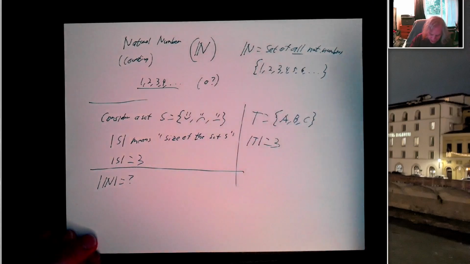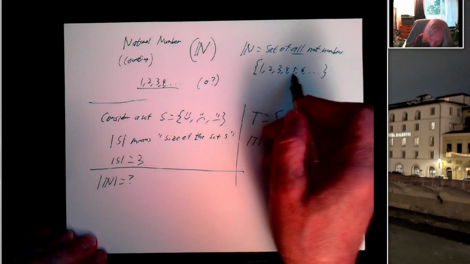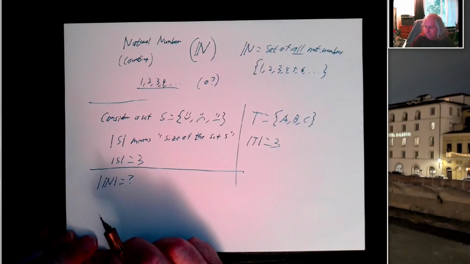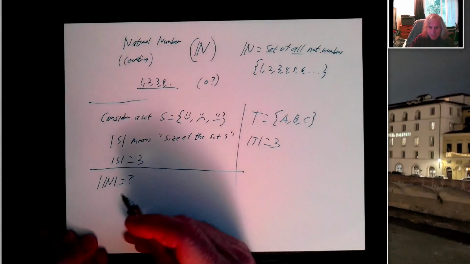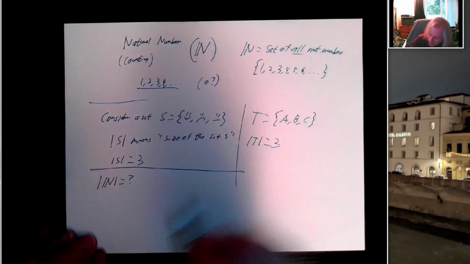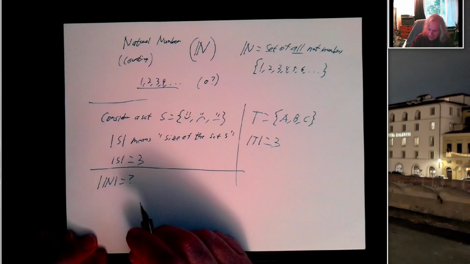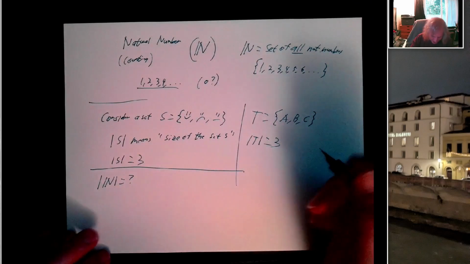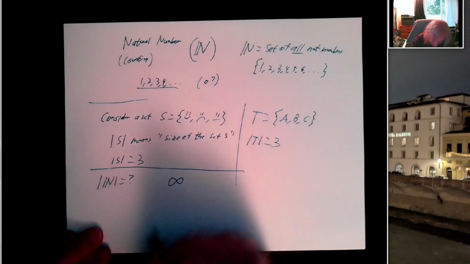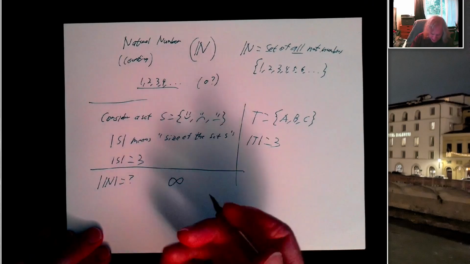Well, we know it's bigger than 4 because I've already listed 6 elements here. Maybe it's 6, but probably not because I could also list 7, and there's at least 7 things in this set. And you may be tempted to say the size is infinity, but that's not a number.